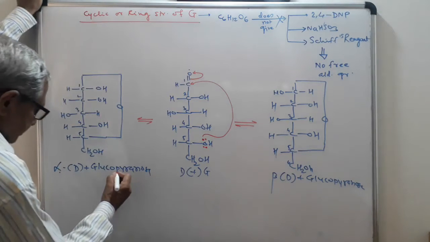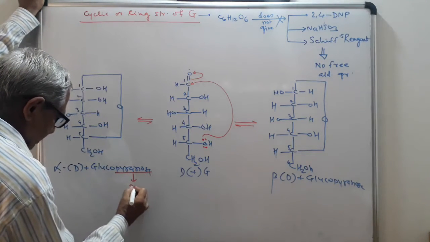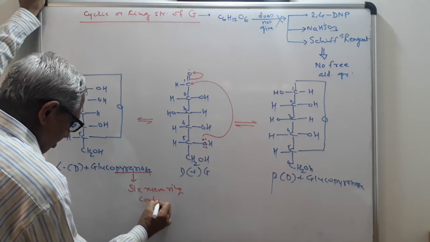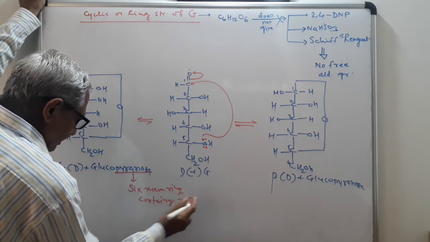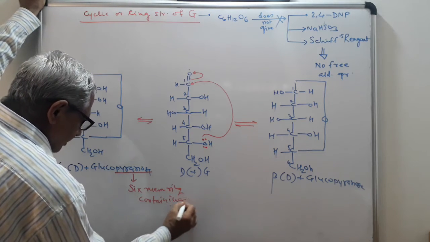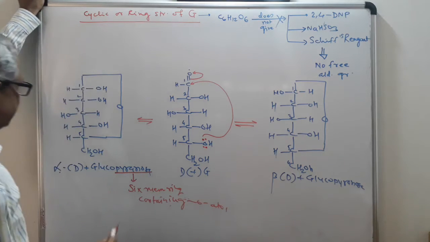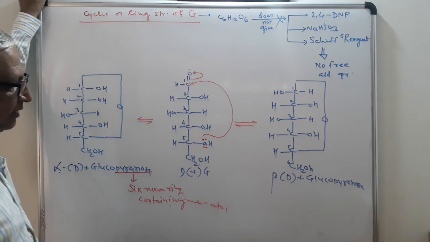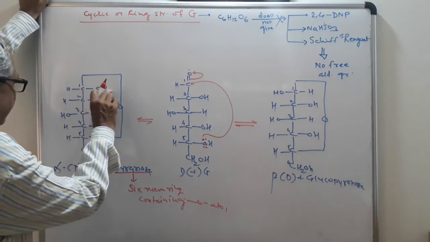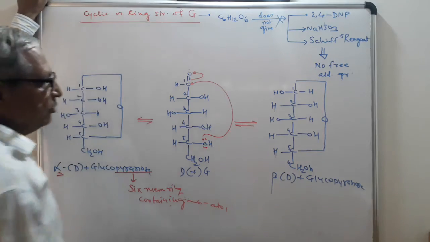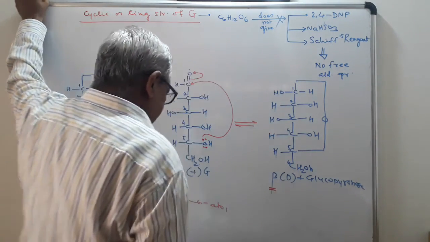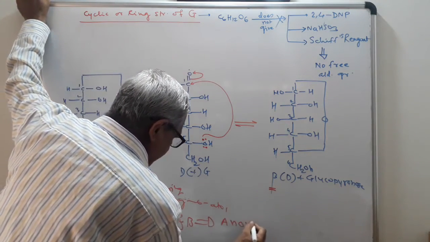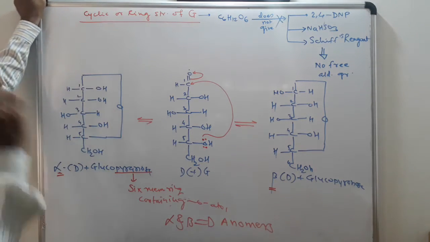Now see here, this pyranose indicates a 6-membered ring containing an oxygen atom. See here, this is a 6-member ring: 1, 2, 3, 4, 5, 6-member ring containing oxygen atom. When the OH group is on the right hand side, it is called alpha. When the OH group is on the left hand side, it is called beta. Alpha and beta are the anomers. Sometimes these are called position isomers.